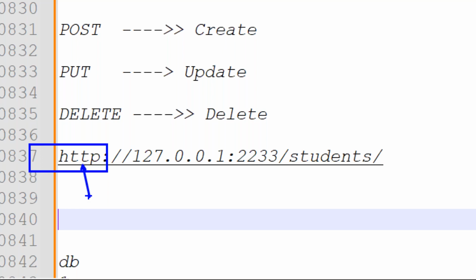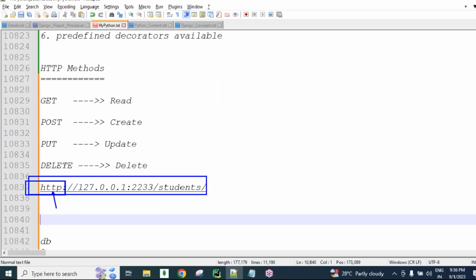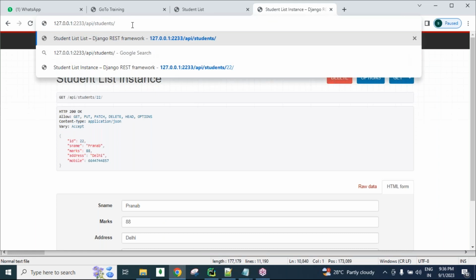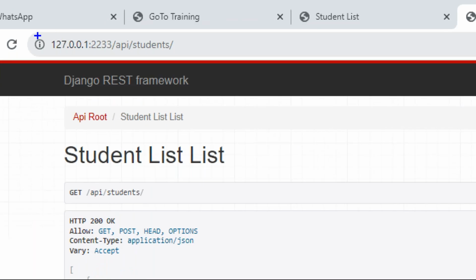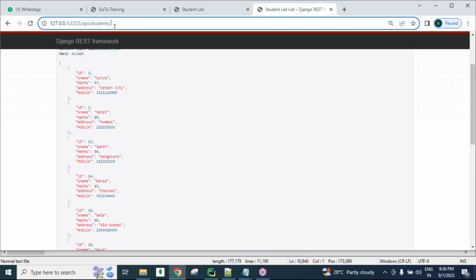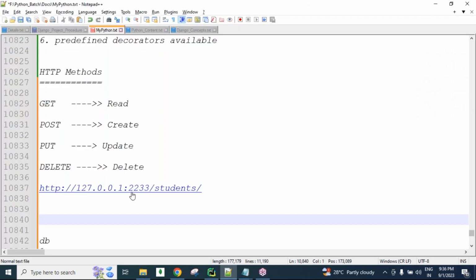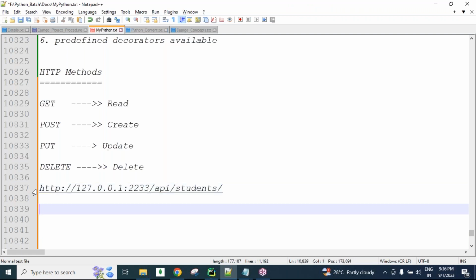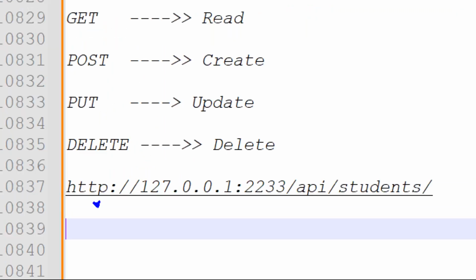Now here I sent this URL from the browser. For example, you can send it here. Yes, I sent this URL and I got this response. So it means in this URL only we have that information. In this HTTP, guys, what we want to do is get the data.